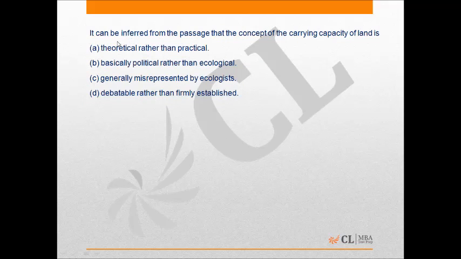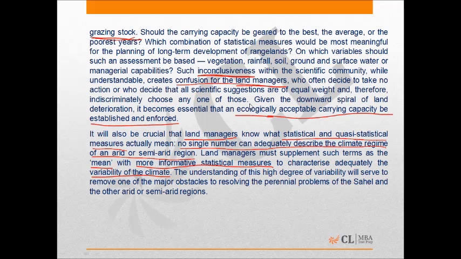The next question says it can be inferred from the passage that the concept of carrying capacity of land is... Now look at this paragraph, the second paragraph. It says that the carrying capacity of land is dependent upon a number of factors. It says, should the carrying capacity be geared to the best, the average or the poorest years?